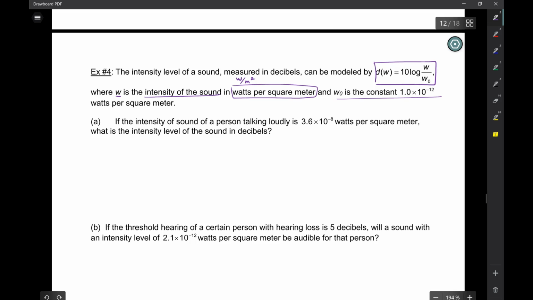If the intensity of sound of a person talking loudly is 3.6 times 10 to the negative 8 watts per square meter, right? A person talking loudly. That's when I really get excited about the math, and I'm probably at that intensity. What is the intensity level of the sound in decibels? So this is the intensity, so that's W here. I want D of W, basically.